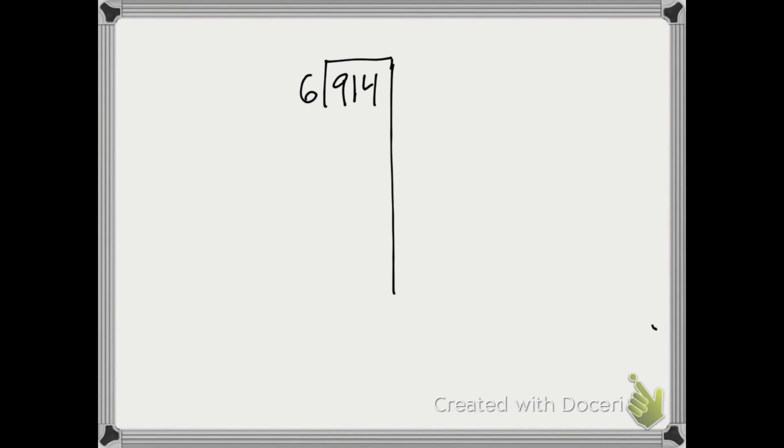So right away, I know that I can get 100 groups of 6, which is 600, leaving me with 314. Now, if 100 groups of 6 is 600, then 50 groups of 6 is 300, leaving me with 14.